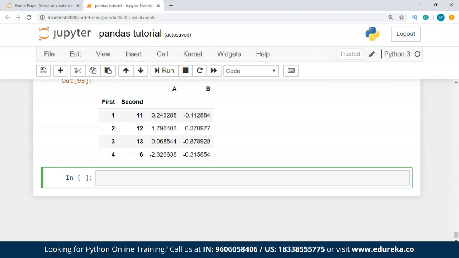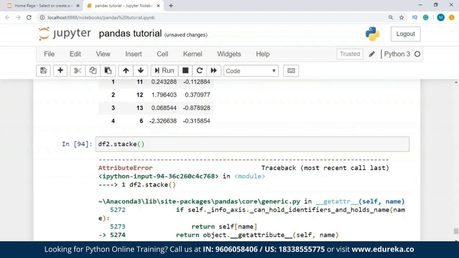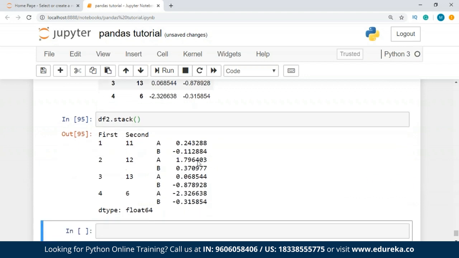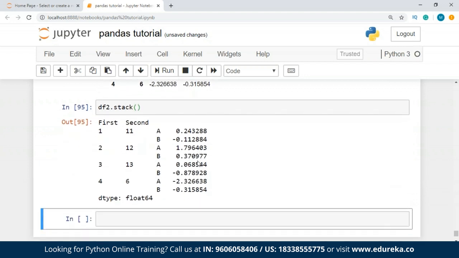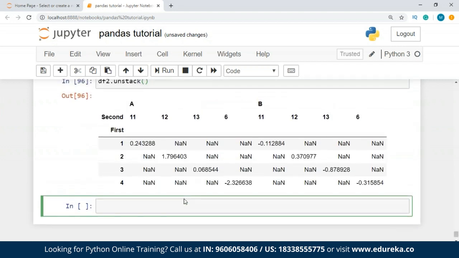Now we're going to talk about the stack method, guys, which compresses a level in the data frame's columns. So we're going to do one thing. We're just going to do df2.stack. Right, this is an attribute error. So this is how we stack or compress a level in the data frame's column, guys. And with a stacked data frame or series having a multi-index as the index, the inverse operation of stack is unstack, which by default is going to unstack whatever you have done using stack. So we'll do df2.stack, and this is how you unstack.